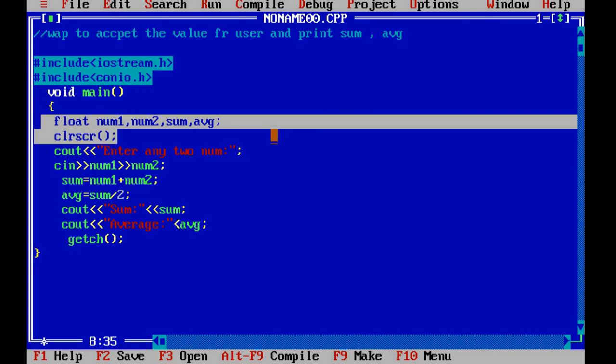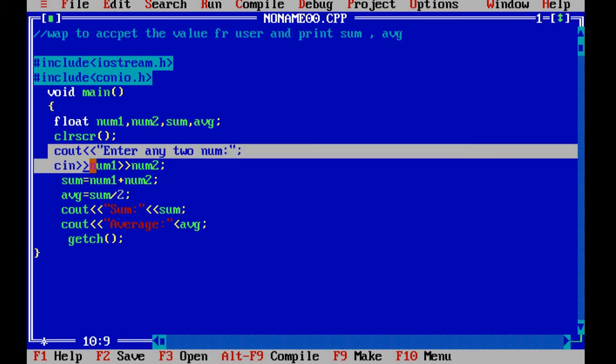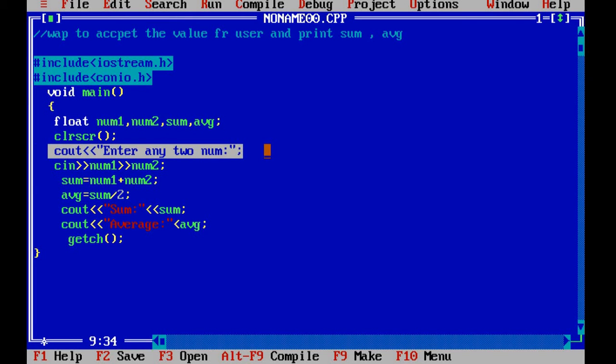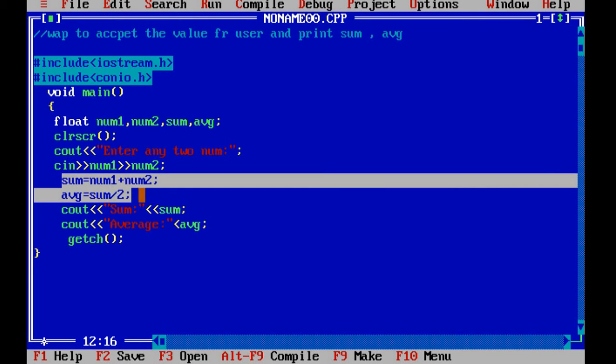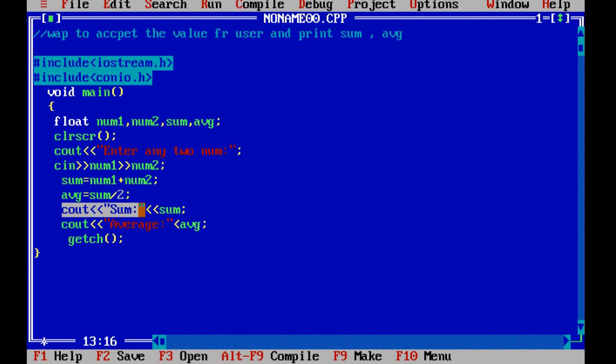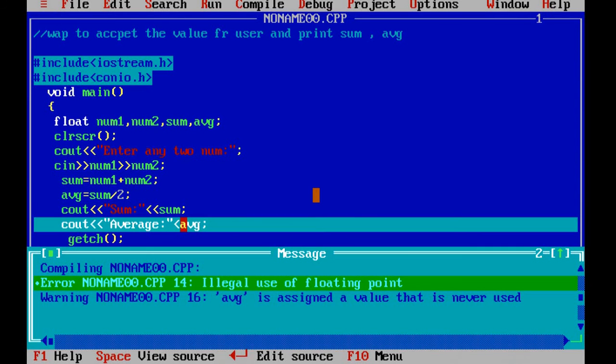First of all, we are initializing the requirement of your variables. Then through this, the user will come to know what basically they are supposed to do. This is allowing the user to enter the value for num1 and num2. After that, my process is there. And after processing, we want to print the values also. Now let's execute your program. First of all, we will check whether there is any error. Yes, there are errors.